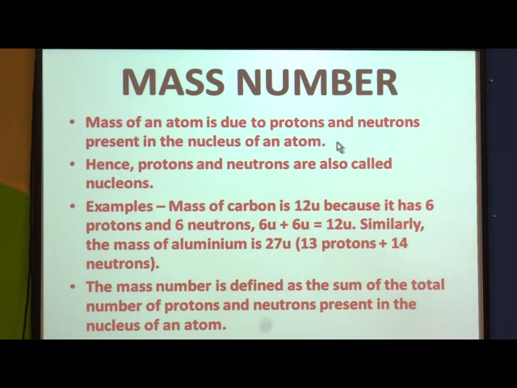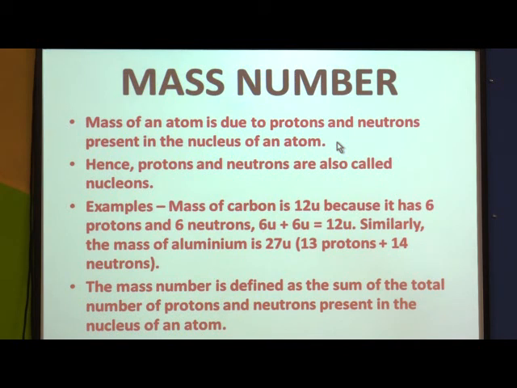Why is it so? Because nucleus has protons and neutrons, whereas electrons revolve in the extranuclear part, means they revolve around the nucleus in discrete orbits, and the mass of electrons is negligible as compared to the mass of protons.